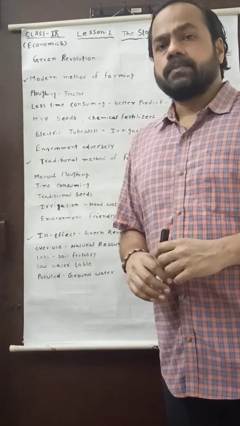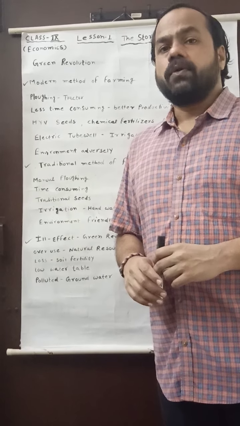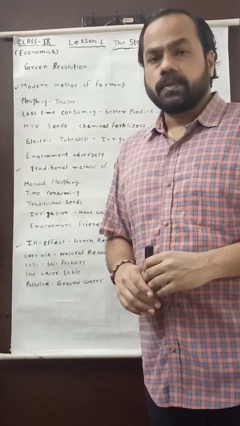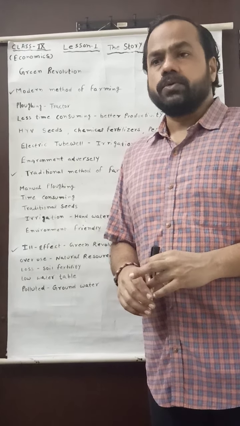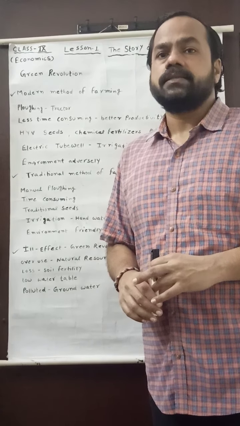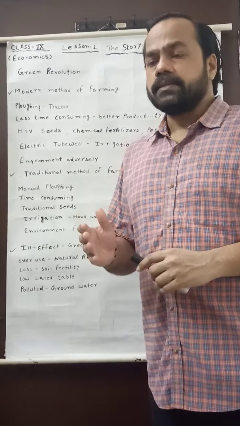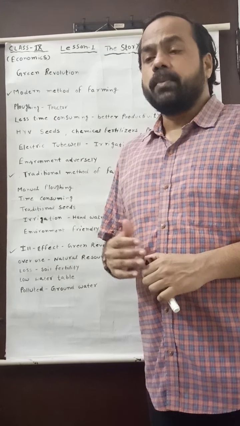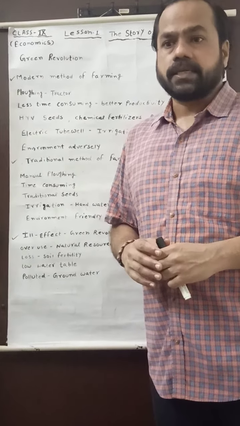Hello class 9, it is my third revision video for lesson 1 of economics, the story of village Palampur. In my second video, it was told to you that in India, the Green Revolution came in the late 1960s and it minimized the problem of food scarcity of India. It brought various sudden changes, a type of revolution in agriculture.